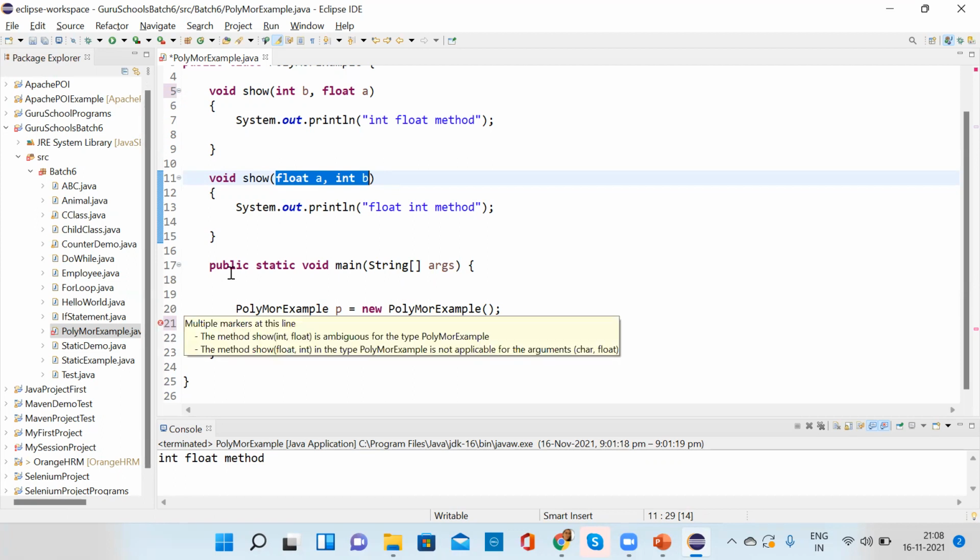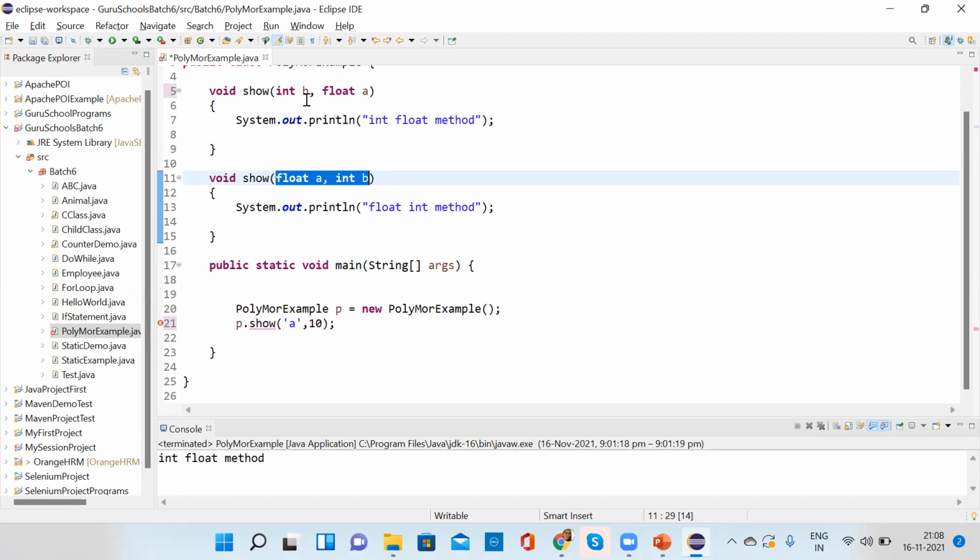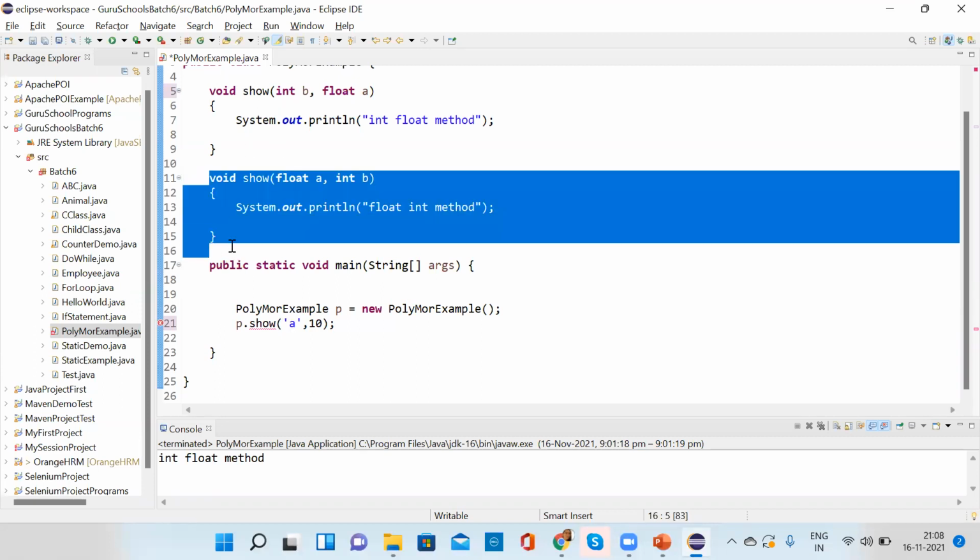If it is fulfilling both the conditions, then obviously the system will get confused about which method to call, because it is allowed for the first method and also for the second method. So that is why it is showing error.